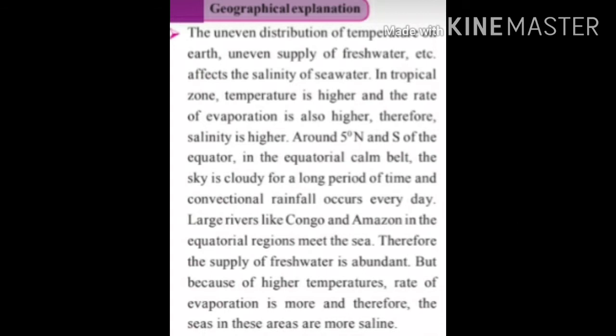But the distribution of rivers is not equal all over the country. In some parts of the country, there is a high distribution of rivers. It means from plain regions or plateau regions, a number of rivers flow, as well as from the mountainous regions. So the availability of fresh water is more. Whereas in the desert region, in the islands or in the Ghat areas, the distribution of rivers is less, so the availability of fresh water is less in such regions.